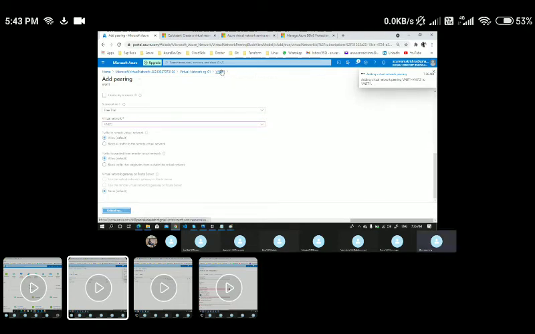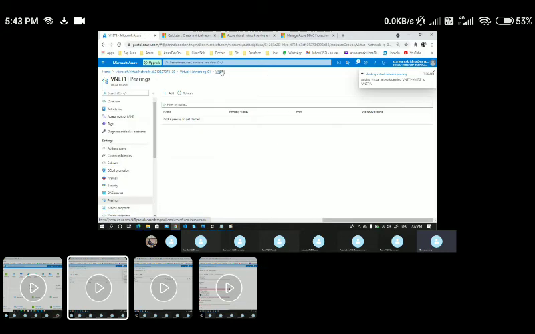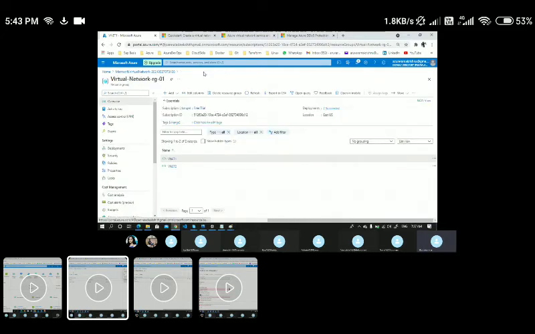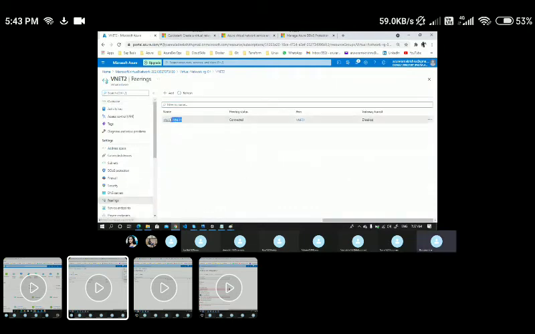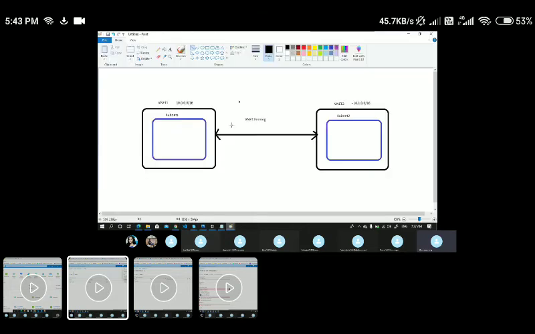If I want to validate it, I can simply come back to my VNet 1, and if I do refresh, here you could see, I'm on the VNet 1 level. VNet 1 to VNet 2 is still updating, and now it is done. If I do one more refresh, the status is already showing as connected, and it is paired with VNet 2. Same way, let me validate with VNet 2. I'll go to VNet 2 and go to peering. Here you could see VNet 2 to VNet 1, the connection is connected, and the paired network is VNet 1. So now we have established the communication between the two networks, VNet 1 and VNet 2, by setting up this VNet peering.